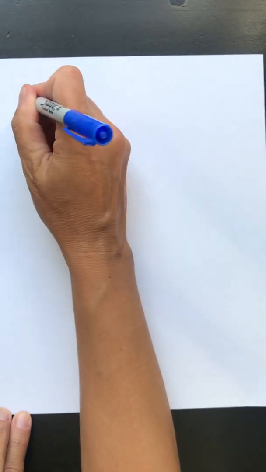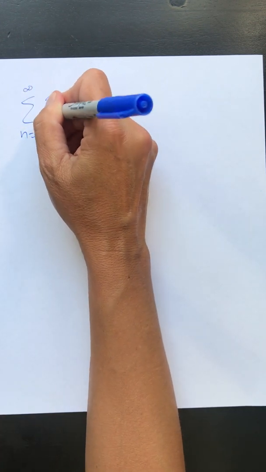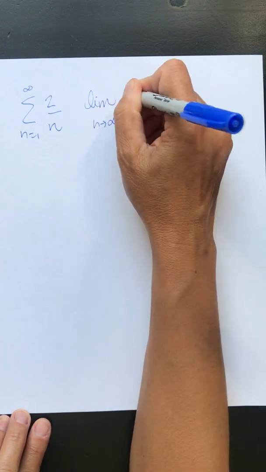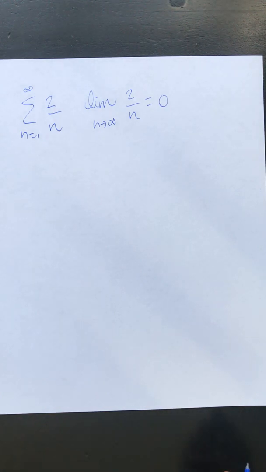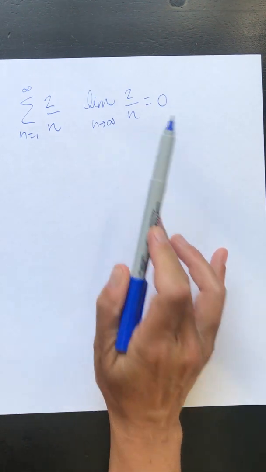So let's do one more. Let's look at the sum from n equals 1 to infinity of 2 over n. So again, it's definitely not a geometric series. It's not telescoping. And I can see that the limit as n approaches infinity of 2 over n is 0. So what do we know? We know that you're going to have to come back to class because we don't know if the series converges or diverges. All we've shown is that it doesn't immediately diverge.